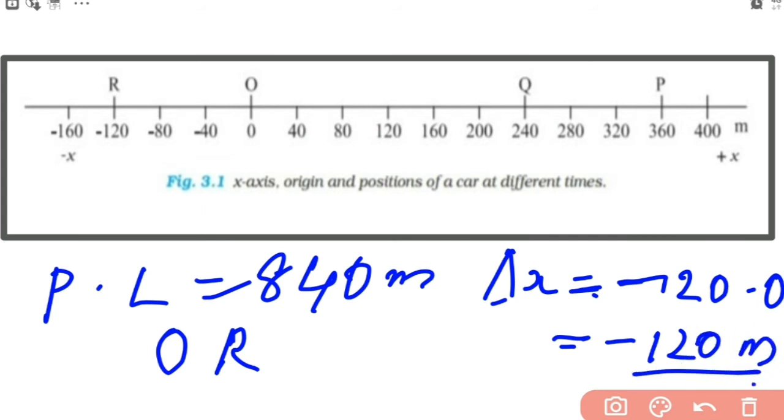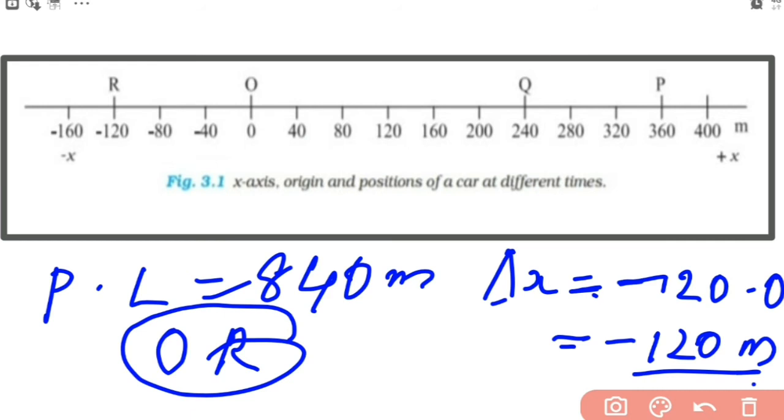Okay, so here the displacement is negative. Got it? So for the motion O to R, displacement is minus 120 meter and path length is 840 meter. So in this case also the magnitude of displacement is not equal to the path length.